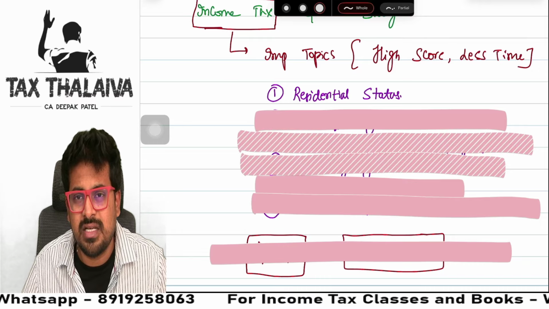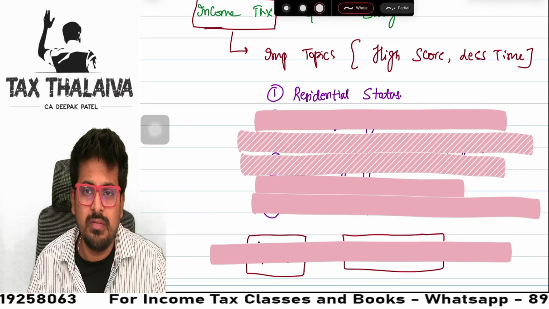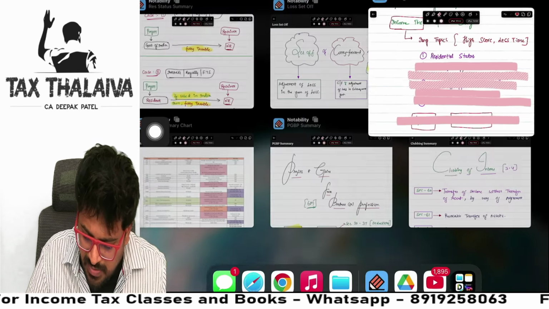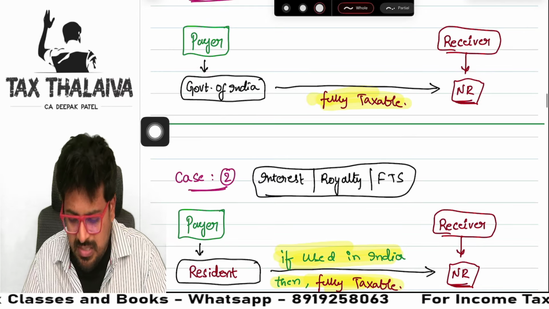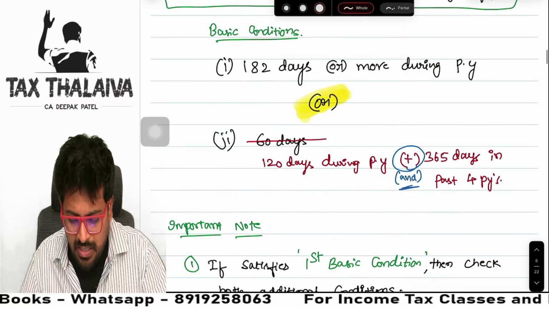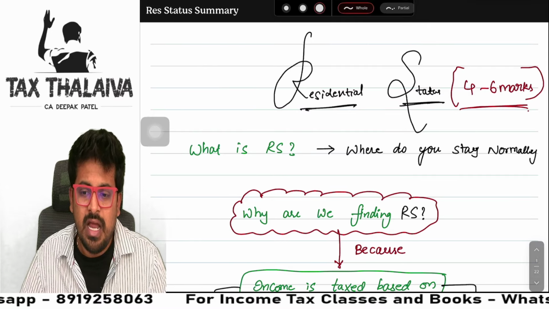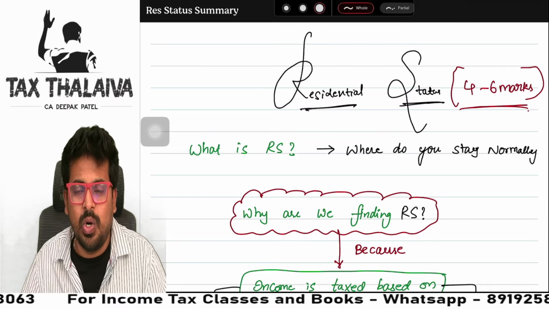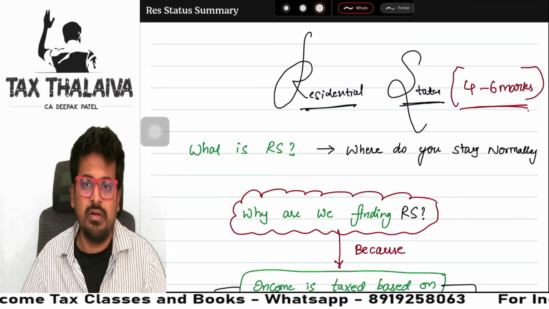What is there in residential status? Hardly anything. Hardly any concepts. Sir, it is very complicated. Sir, the book is very complicated. Don't worry. I have a summary note prepared like this. What if I tell you residential status is explained with practical examples? With practical examples, this summary note is there for residential status. If you read from this summary note, you will never do a residential status question wrong.